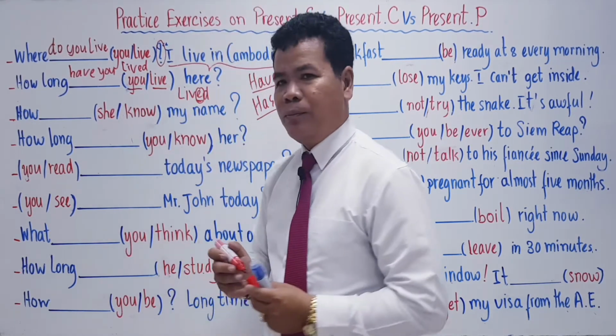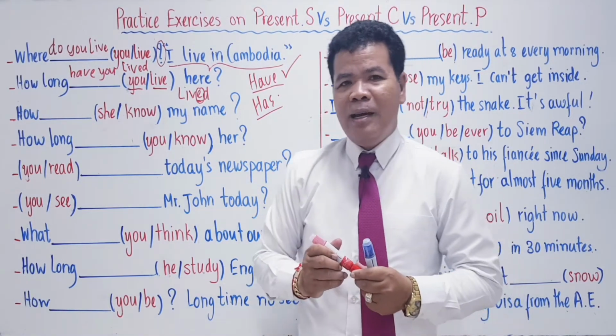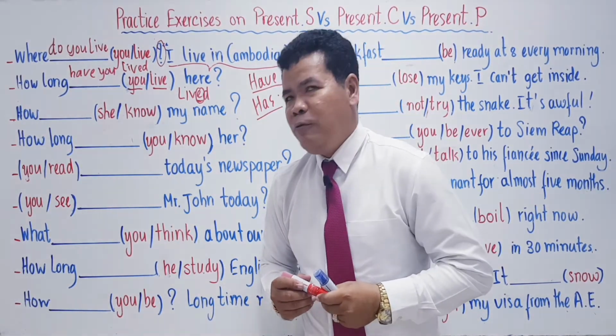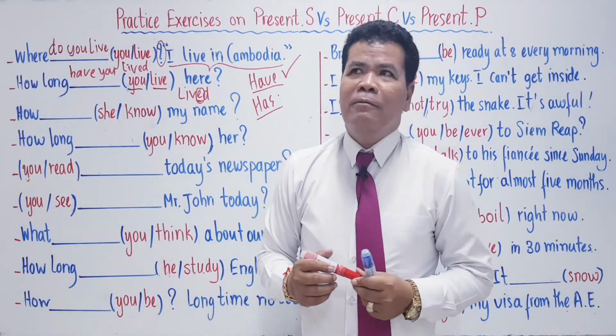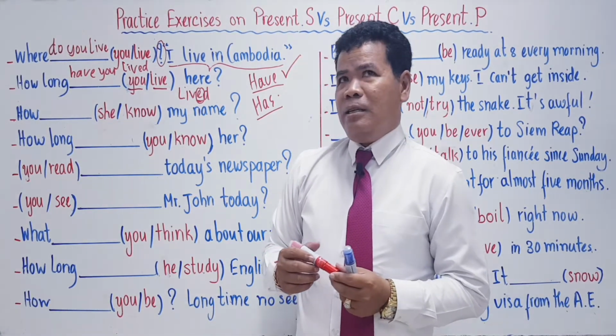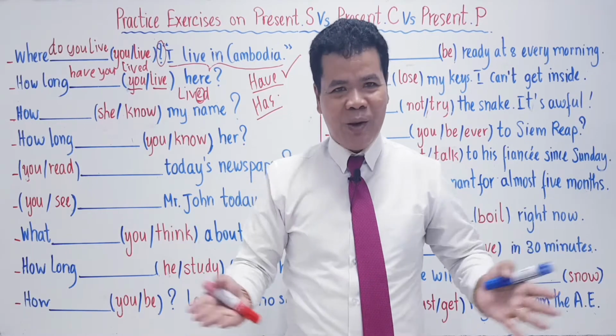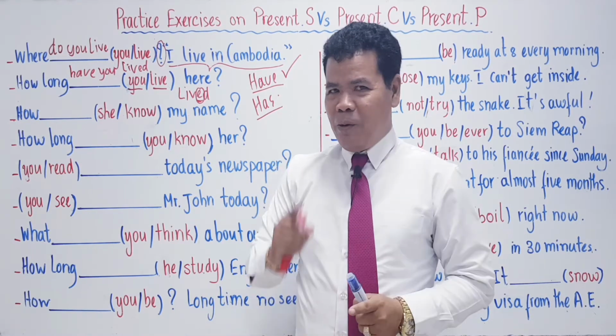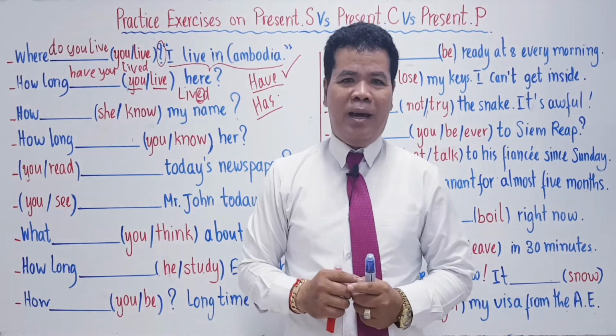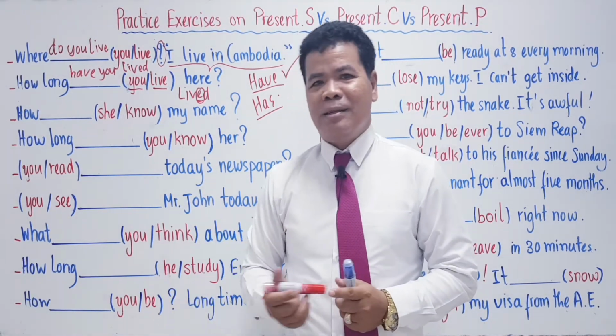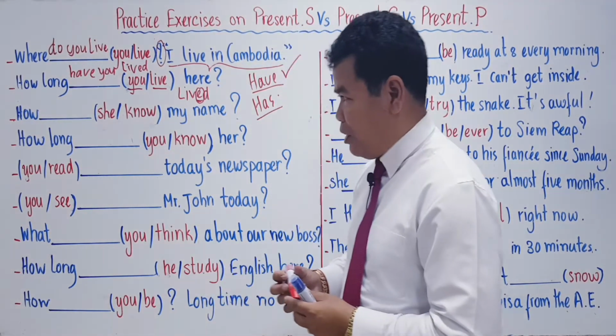here? And then you can answer, I have lived here for 5 years. I have lived here since 1994. So this is the total period of time. And you remember about for and since, okay? For and since.